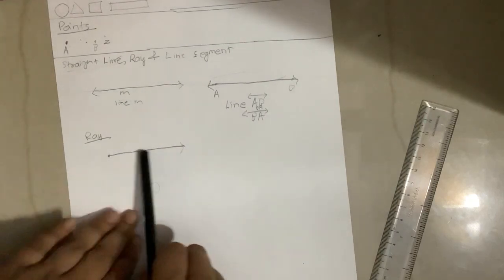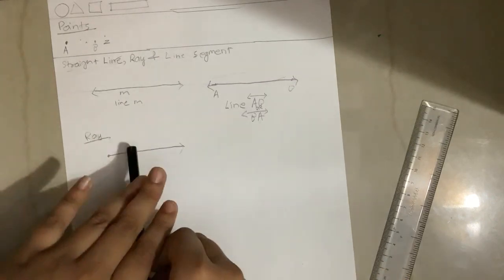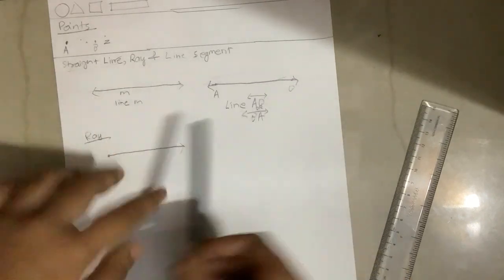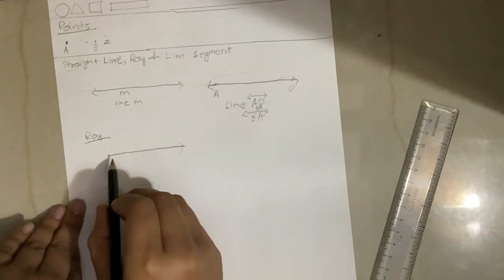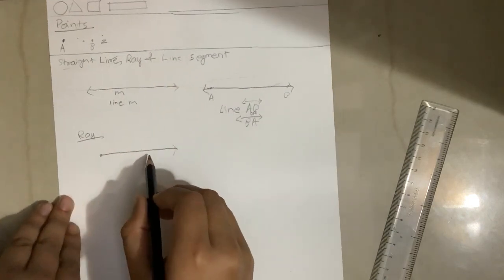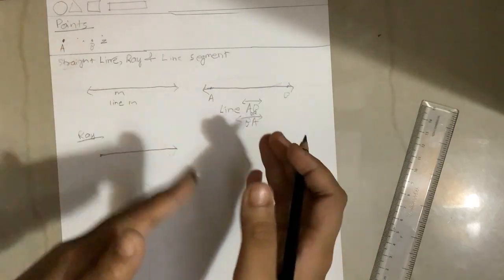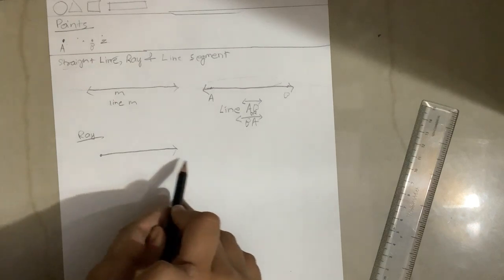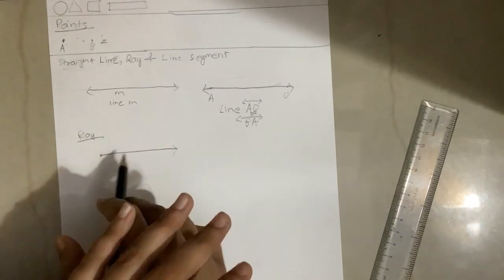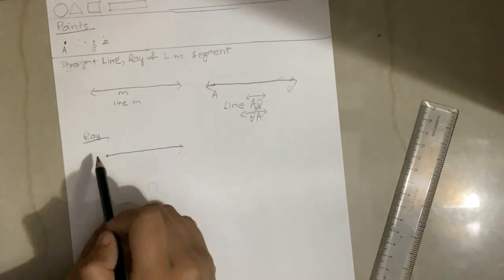This arrow represents that it's going indefinitely in this direction. It can go for billions and billions of centimeters, but here it cannot go because there is a point, and this is called a ray. So we can say that a ray is a line that starts at a point and extends indefinitely in a direction. It has one endpoint, which is this.